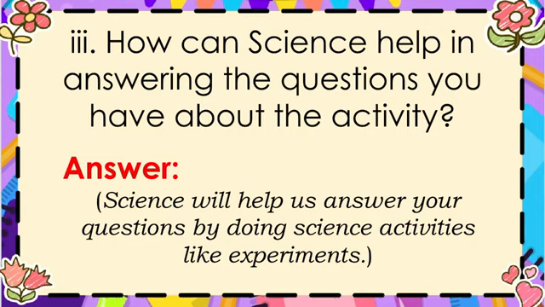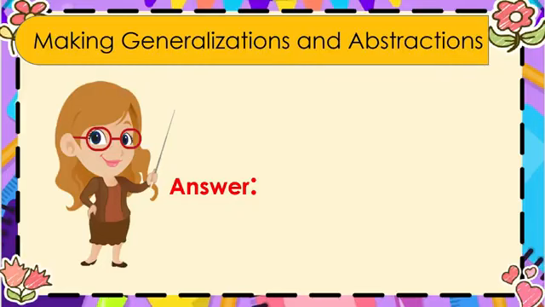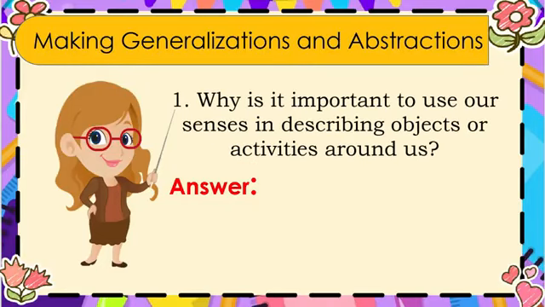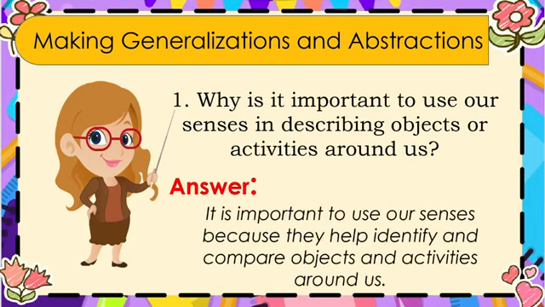Science will help us answer your questions by doing science activities like experiments. Why is it important to use our senses in describing objects or activities around us? It is important to use our senses because they help identify and compare objects and activities around us.